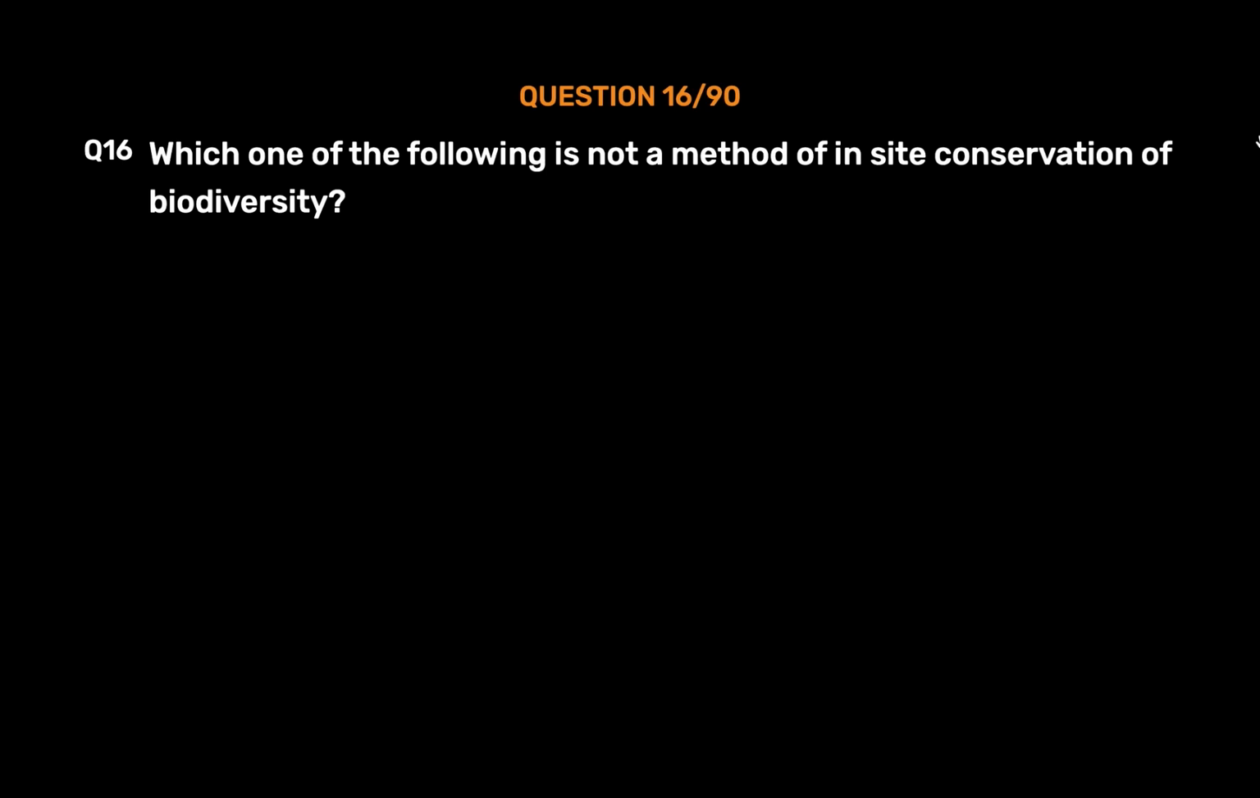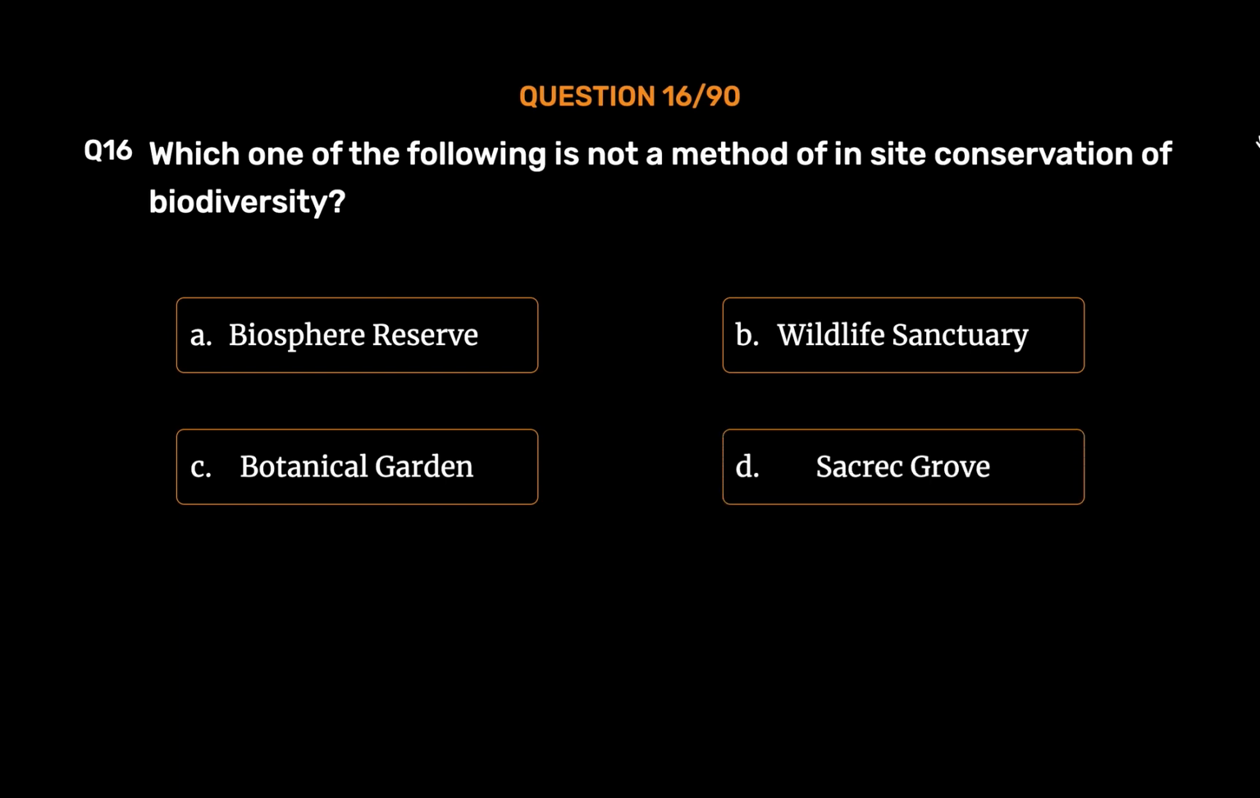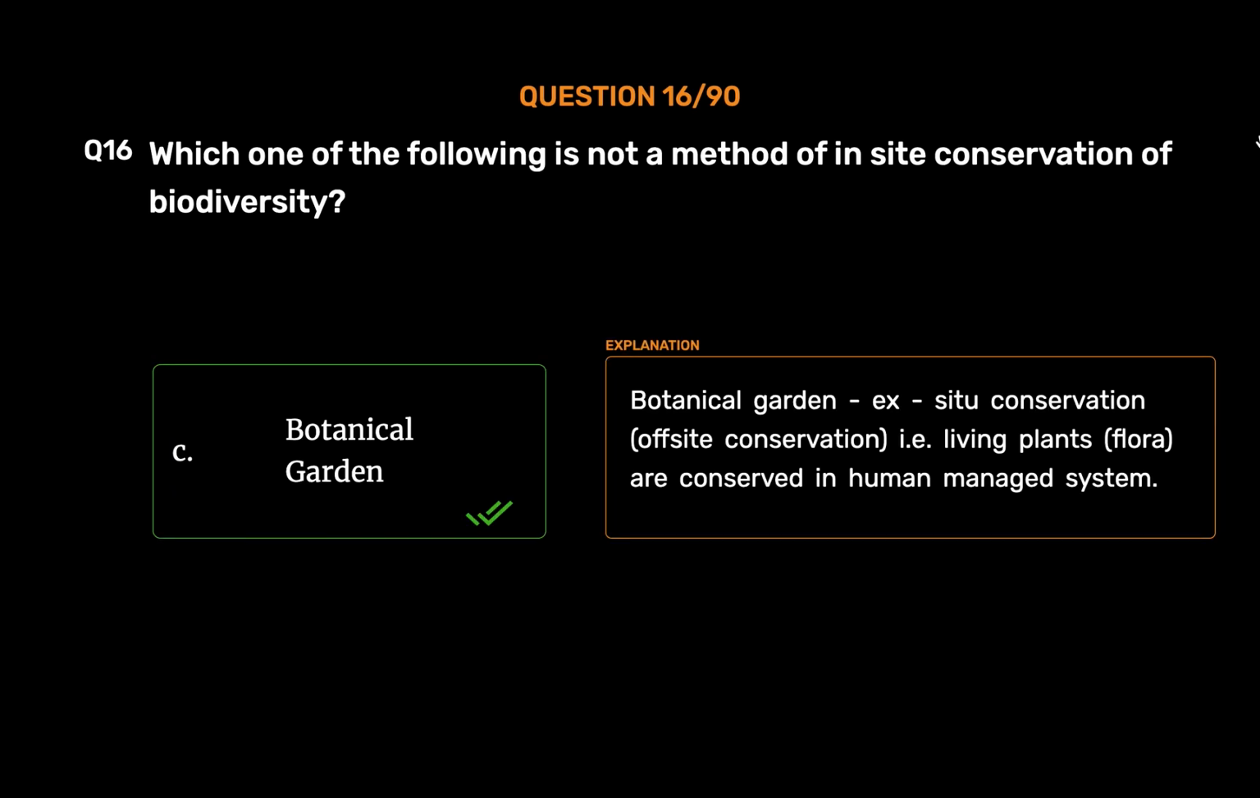Question number 16. Which one of the following is not a method of in-situ conservation of biodiversity? Option A. Biosphere reserve. Option B. Wildlife sanctuary. Option C. Botanical garden. Option D. Sacred grove. The correct answer is option C. Botanical garden. Ex situ conservation. Off-site conservation, i.e. living plants, flora, are conserved in human-managed system.